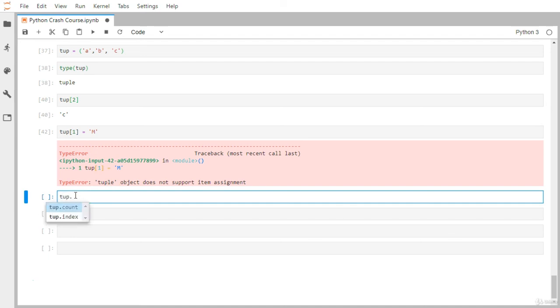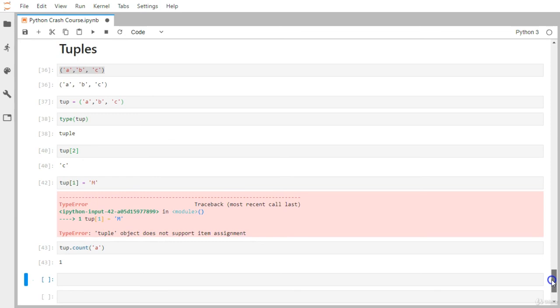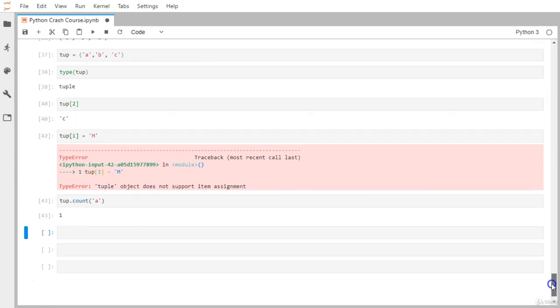Let's say you apply count, for A. A occurs just 1 time, so it returned 1. Okay, so that is all about the list and the tuples. We have covered many of the methods and attributes we can apply on them, but still a few might be left. You can practice around with the tuple and list objects, and these two are very important collection types available in Python.